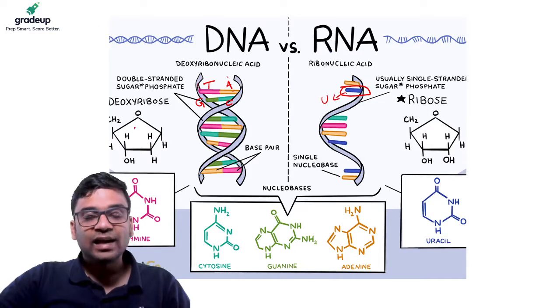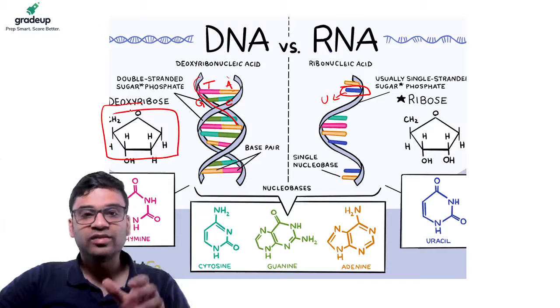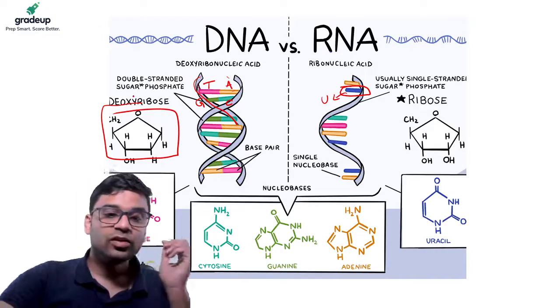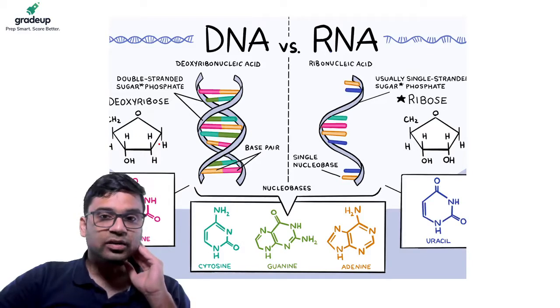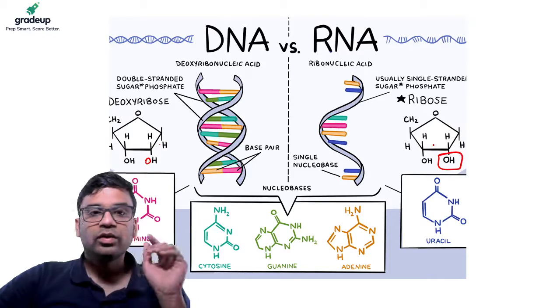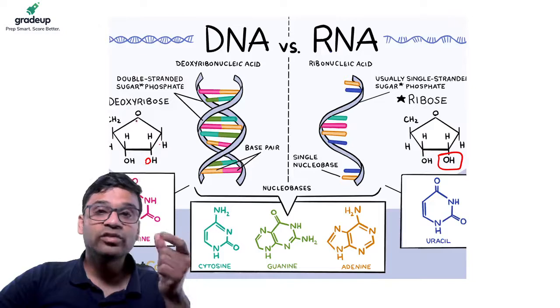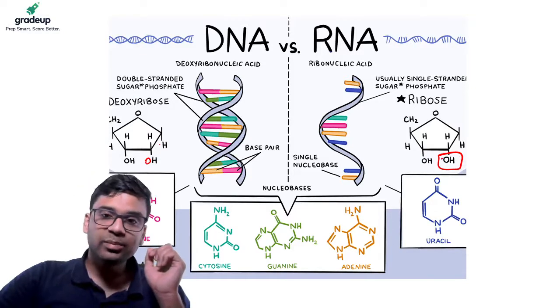Okay, and here there is the double-stranded sugar phosphate backbone attached to the nitrogenous bases. You can see the structure of the sugar phosphate is like this. So the main difference between DNA and RNA is that here there is no oxygen. Here you can see there is one oxygen. This is deoxyribose. This is ribose. This is the formula of ribose sugar. So if I remove one oxygen from this, I get DNA.